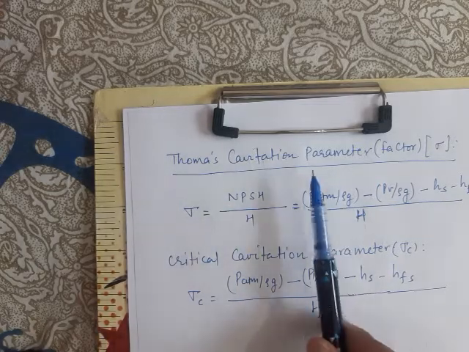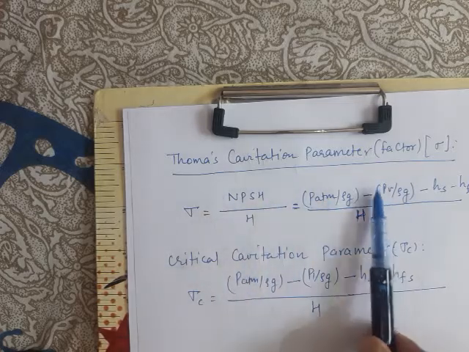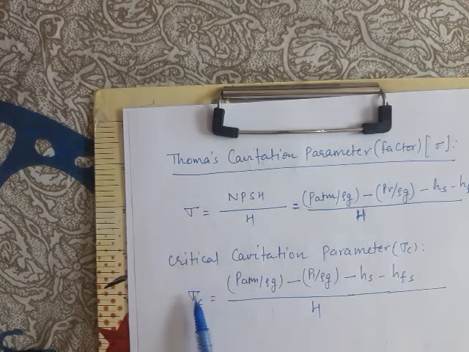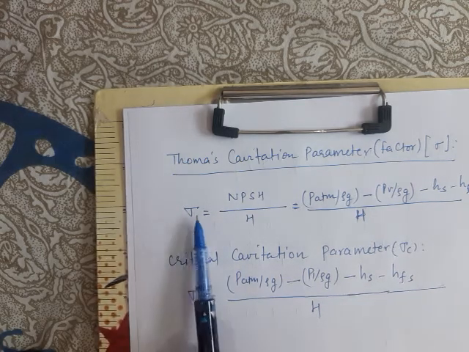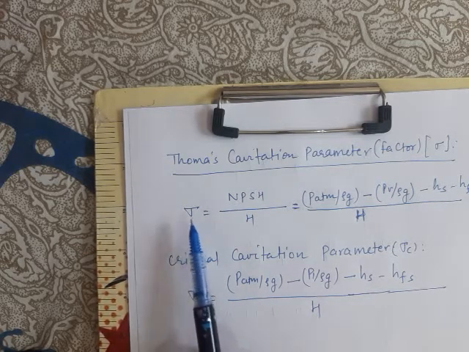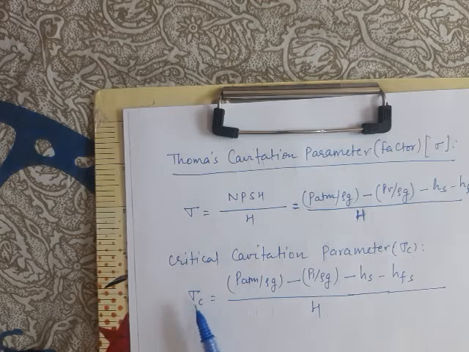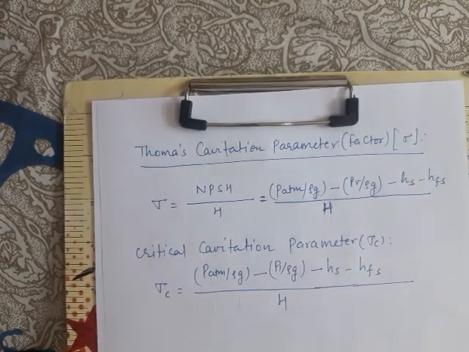Now observe these two parameters. This is the Thoma cavitation parameter, NPSH over H, and when in NPSH, PV by rho g is replaced by P1 by rho g, then it becomes the critical cavitation parameter. Now I ask you a very easy question. What will be the relation between sigma and sigma c in order to ensure that cavitation does not occur? Please think.